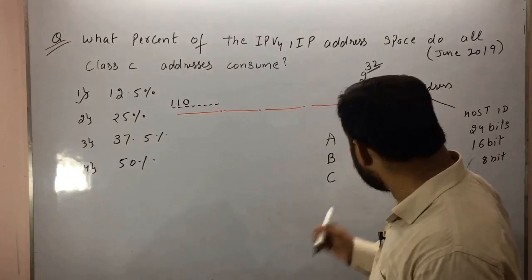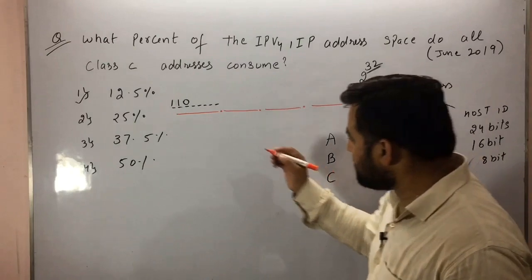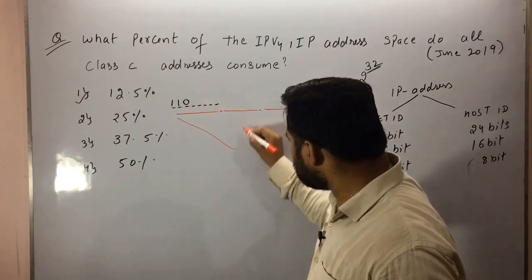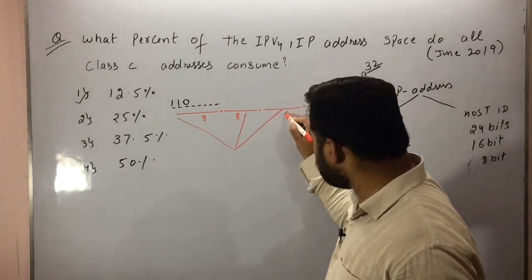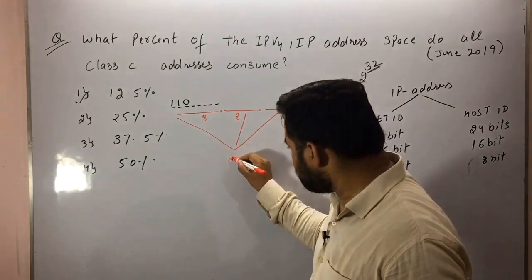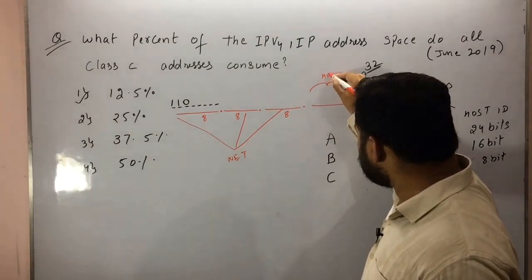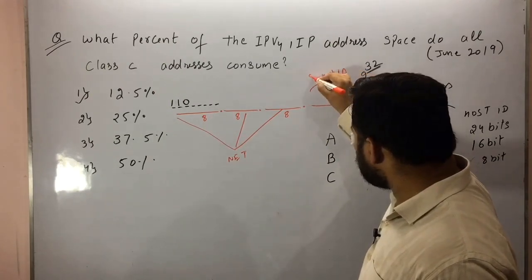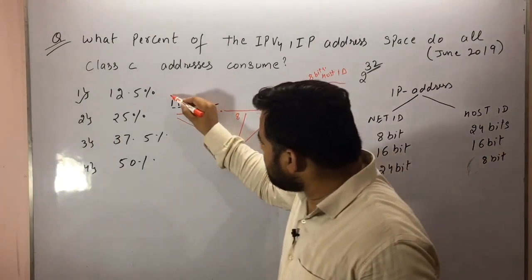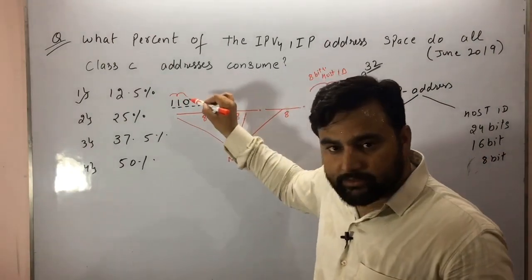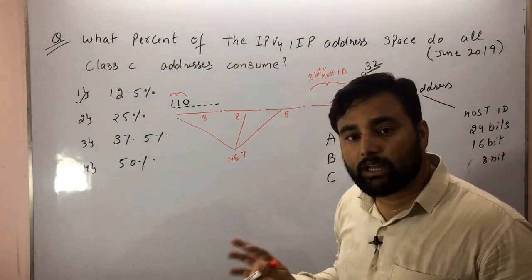So student, as we know, how many network bits are there for this class C? That is 24. So that means it will consume these 3 octets. This is 8-bit, this is 8-bit, and this is also 8-bit network ID. And this is the host ID. How much? 8 bits. Okay, and student, we know these 3 bits are reserved. These 3 bits are fixed. We cannot change that. I'm talking about class C.